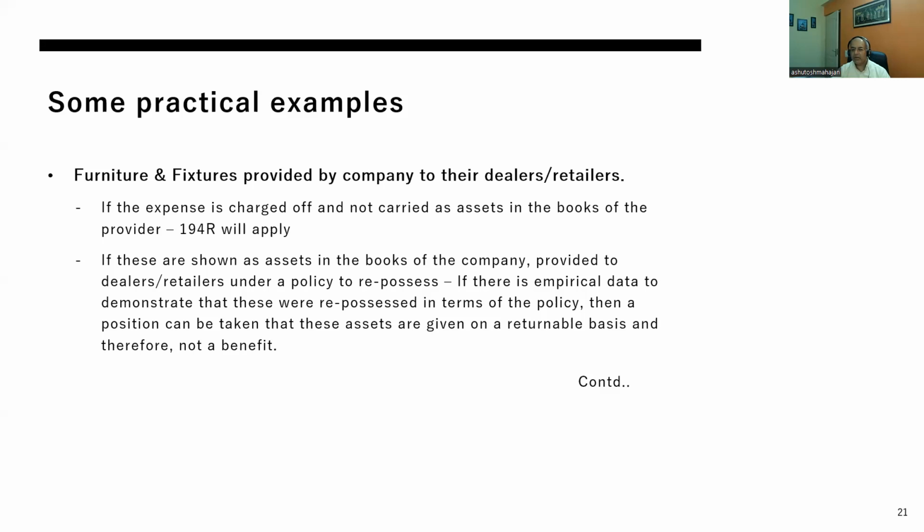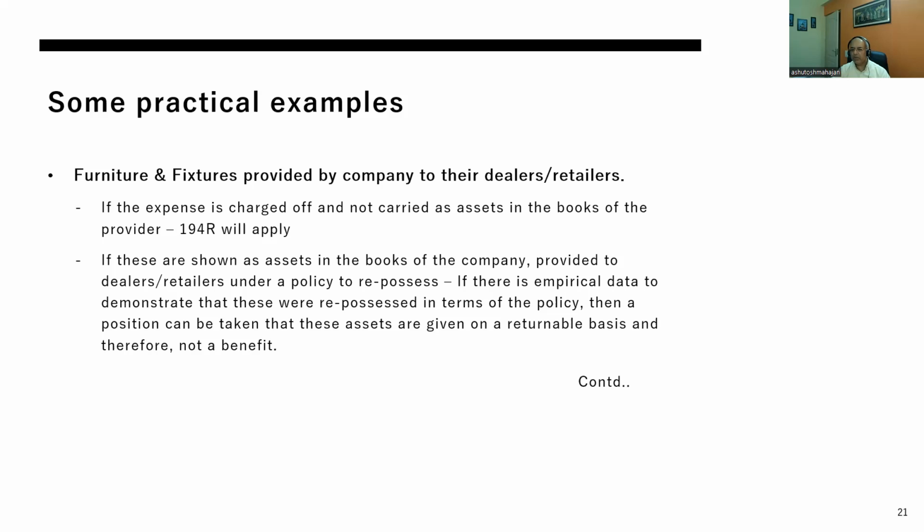On the other hand, if there are assets which the company keeps on the books, which are provided to retailers, there is a policy which says that those would be repossessed in terms of whatever the terms of the policy are. And historically, you have been repossessing those assets from whomsoever you have given. You might be scrapping those assets at the end of the period, but you must be repossessing those.